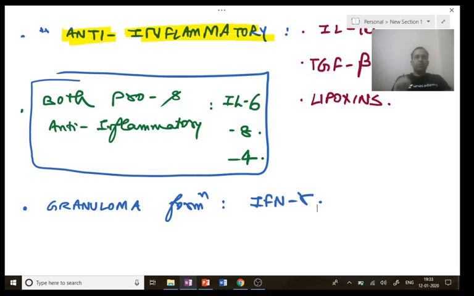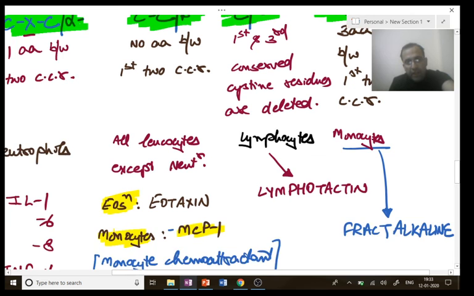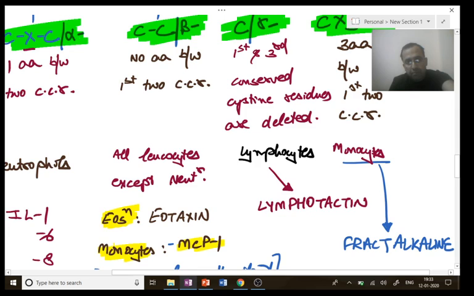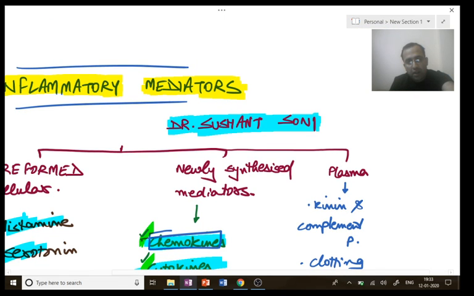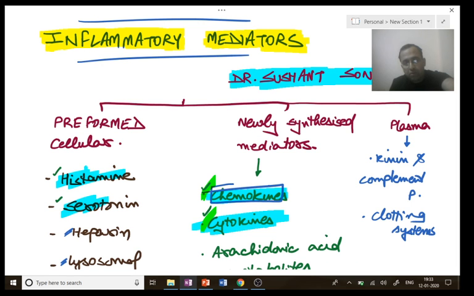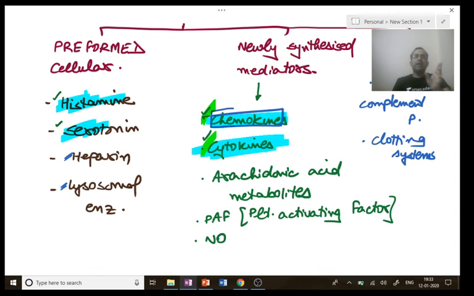So this was the topic that I wanted to discuss. Before we go to the questions which came in the paper, a quick recap for the students who joined us late. We discussed the inflammatory mediators today. This was an important topic from both the second years as well as third years and interns viewpoint. Numerous short notes, long questions in your second year prof, as well as MCQs come from this.